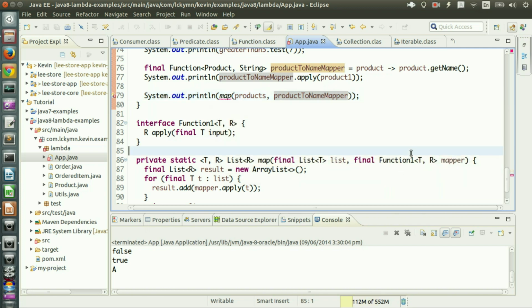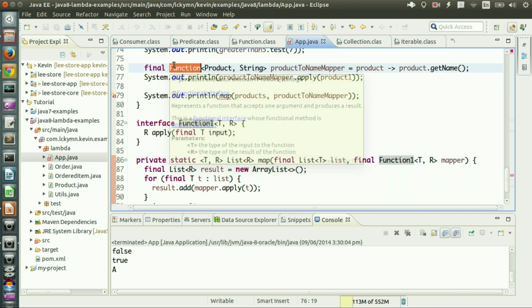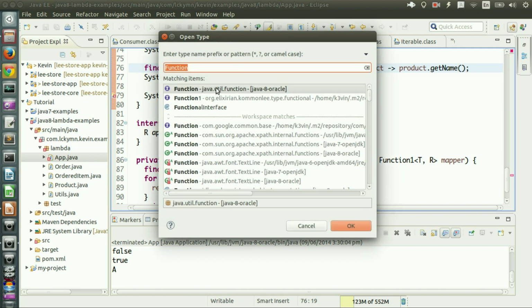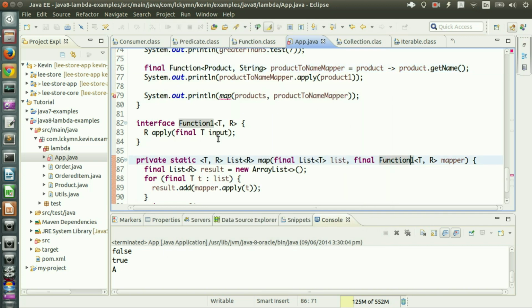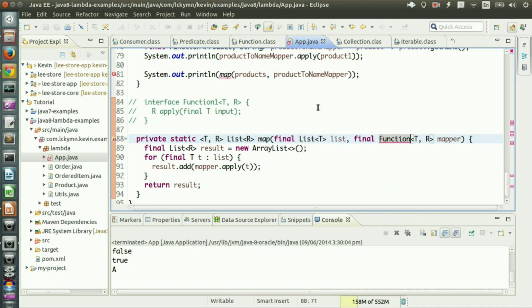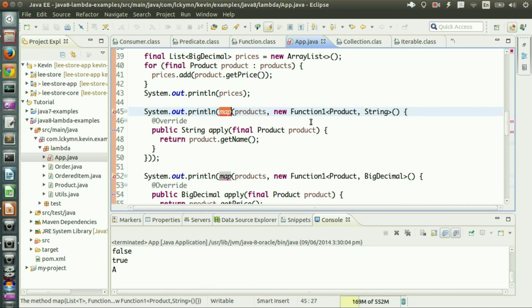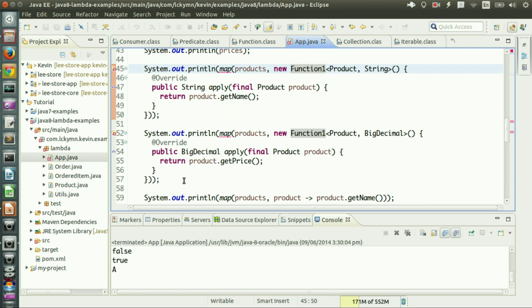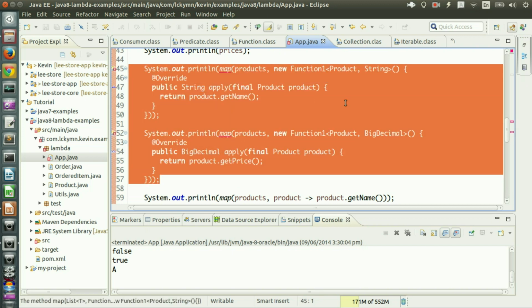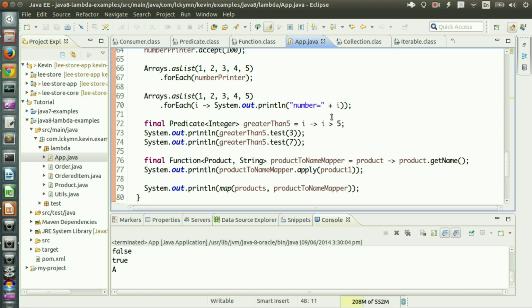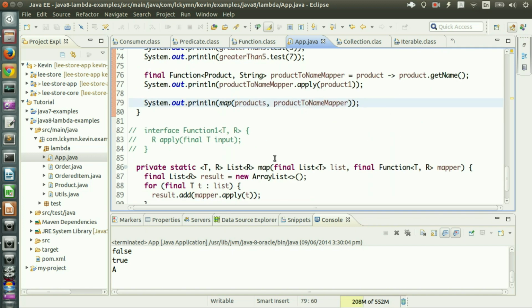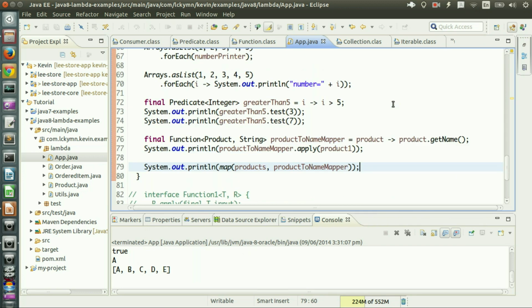Yeah, because this one takes my own function 1, not the function from the JDK, not the one from the java.util.function package. So let's forget about this one now, then make it function. And then if I run this, I now have even more problems. Because these use that function 1 type, so just comment it out. Alright, it should be fine. I should get what? A, B, C, D, E, right? Run it. Yep, I got A, B, C, D, E. It works. Okay, that's good.